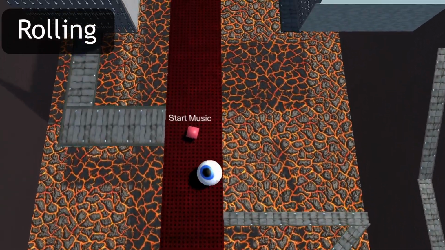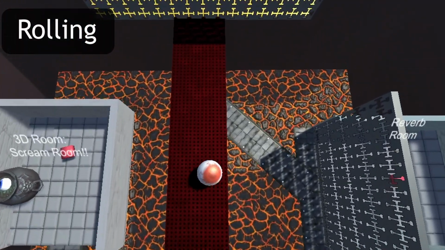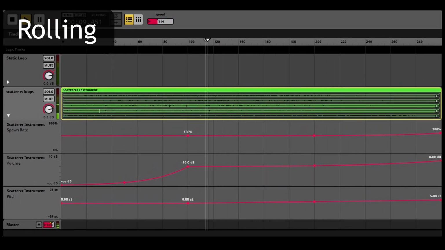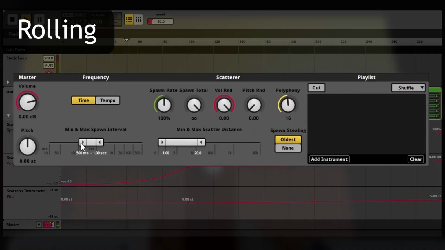I wanted to get the sound to feel like it was responding to the player's speed as they move around. Since there are no animations to hook into, I was able to get creative with how I implemented the movement sounds. Using the player's speed and FMOD scatter instrument, I automated volume, pitch, and spawn rate of the scatter to help get the responsiveness I was after.